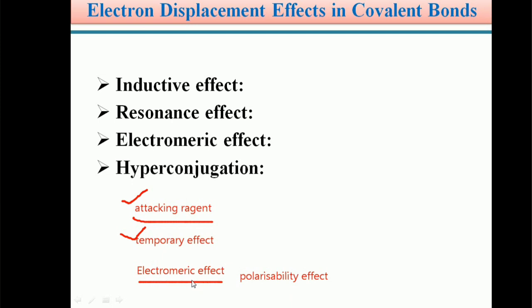This electromeric effect is also known as the polarizability effect. This type of polarizability effect, or electromeric effect, is a temporary effect. It arises because of an attacking reagent.